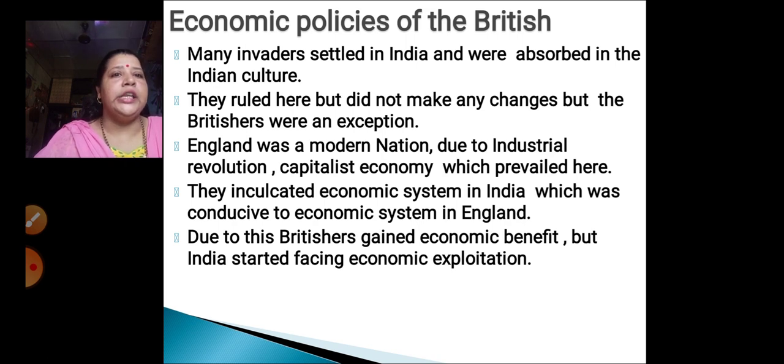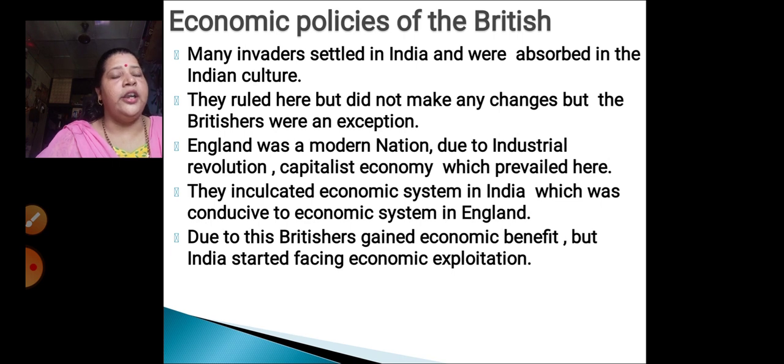They tried to inculcate in India an economic system which was conducive to the economic system in England. What is the meaning of this? They tried to introduce an economic system in India which could help the economic system in England. Here also they were thinking about their profit only, not at all about the profit of India. They had come over here just to help their own country. Due to this, Britishers gained economic benefit. They nicely got economic benefit because of our country.